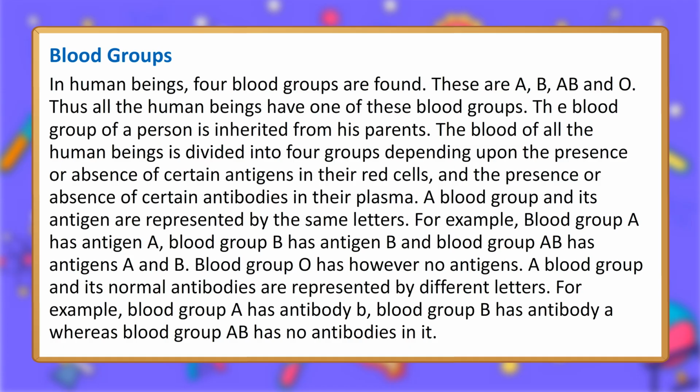A blood group and its antigen are represented by the same letters. For example, blood group A has antigen A, blood group B has antigen B, and blood group AB has antigens A and B. Blood group O has, however, no antigens. A blood group and its normal antibodies are represented by different letters. For example, blood group A has antibody B, blood group B has antibody A, whereas blood group AB has no antibodies in it.